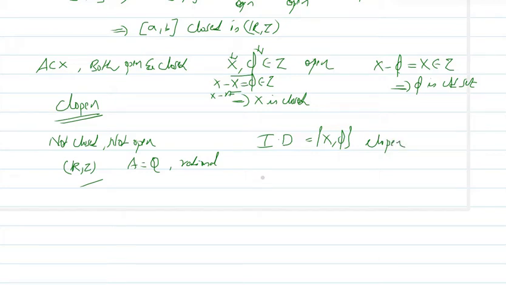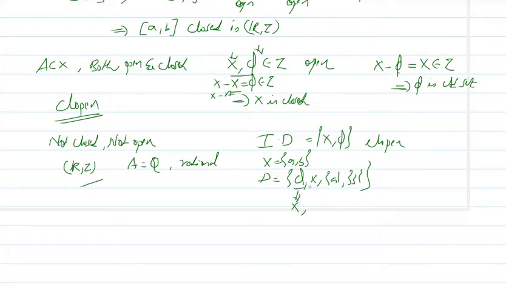What about discrete topology? Suppose we are taking X as {a, b}, the discrete topology is Phi, X, {a} and {b}. So the complement of Phi is X, which is a member of tau, that means Phi is closed.